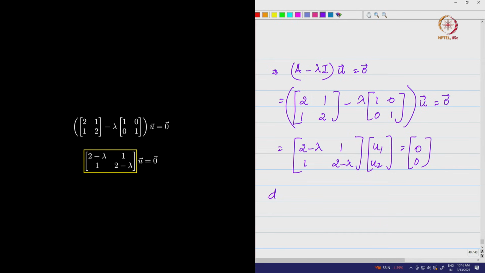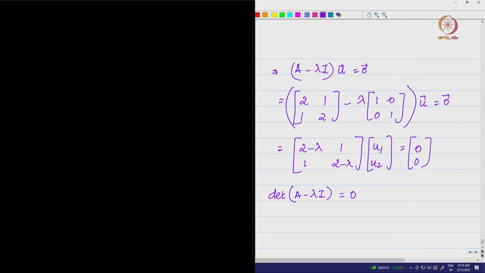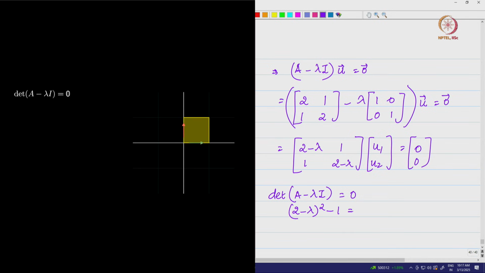Now, what is the characteristic equation of this? The characteristic equation of this is determinant of A minus lambda I is equal to 0. We know how to find the determinant of this matrix. The determinant is (2 minus lambda) the whole squared minus 1 is equal to 0.